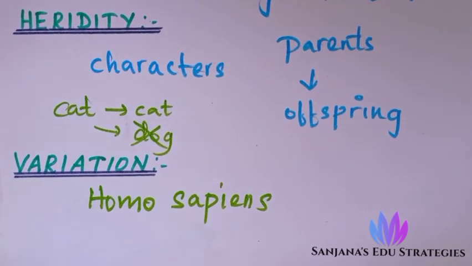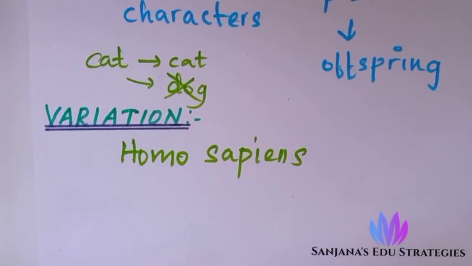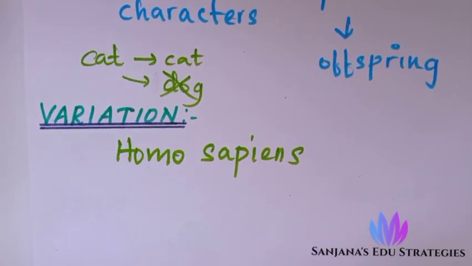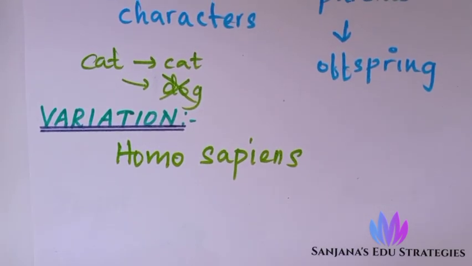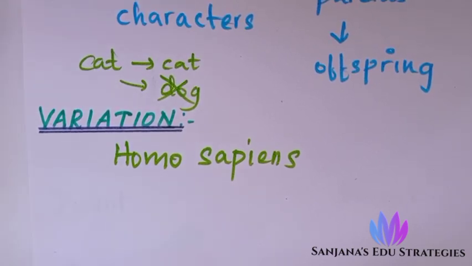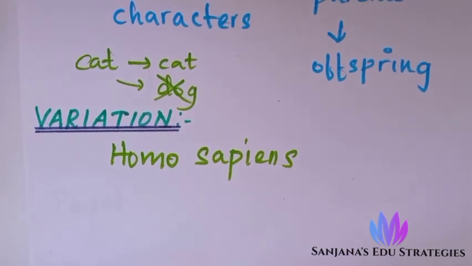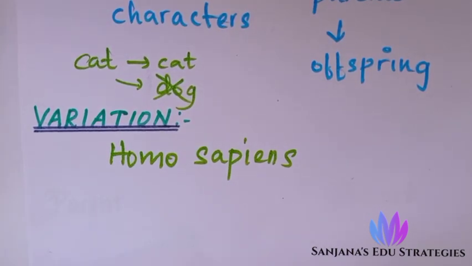Next is variation. Variation means, within heredity itself, some body features will be similar in parent and offspring, but some body features will be varied, will be different in parent and offspring. That is called variation.